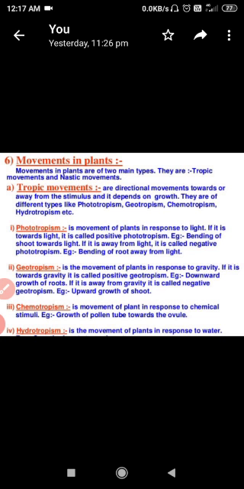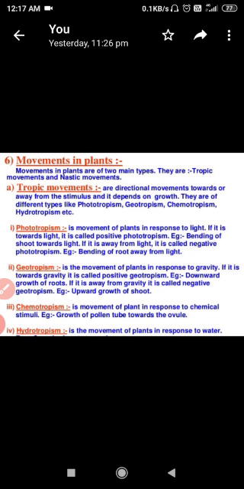These are the directional movements towards or away from the stimulus, and they depend on growth. Students, if you observe the changes which happen in plants, we can categorize the movements on the basis of growth. One type of movement is completely growth dependent, whereas another is independent from growth.